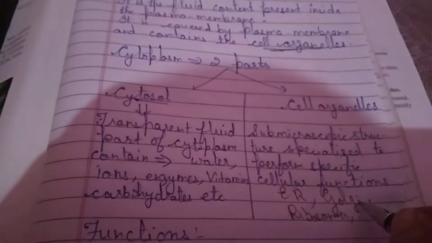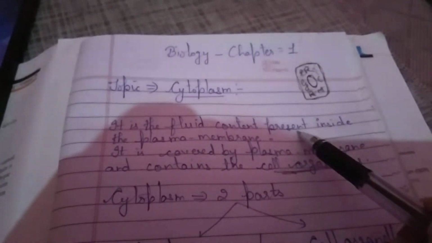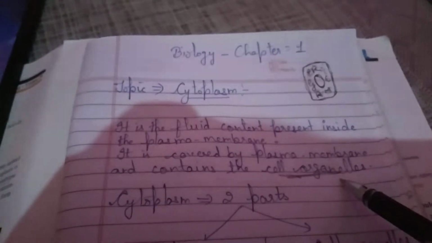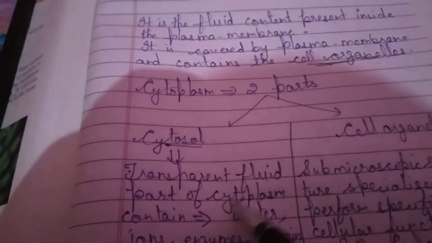These organelles are present inside the cell. Clear? So what is cytoplasm? It is the fluid content present inside the plasma membrane, covered by the plasma membrane, containing the cell organelles, and it consists of two parts, cytosol and cell organelles. Cytosol is the transparent fluid part and cell organelles are the microscopic structures that perform special functions inside the cytoplasm.